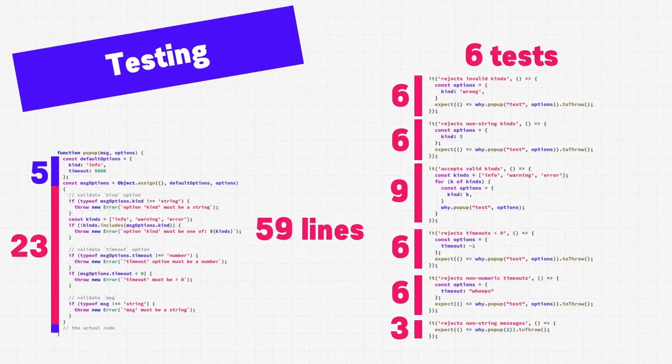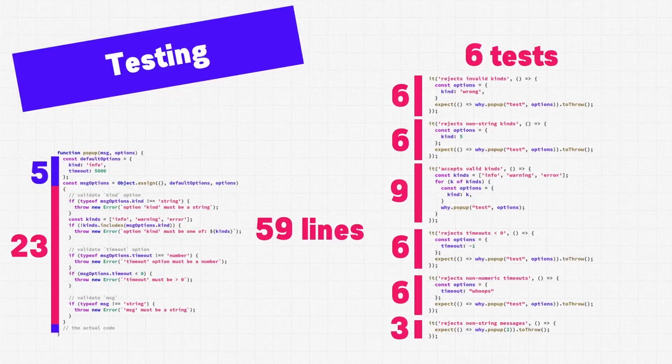If we add up the code marked in red, then we get 59 lines of code. Remember, we haven't written any functionality yet to actually make a pop-up, and we already have 23 lines of boilerplate code and 6 test cases. There is no functional code here, and there are 0 tests to make sure that the pop-up actually works. The test cases are here just to make sure we can actually call this function properly.